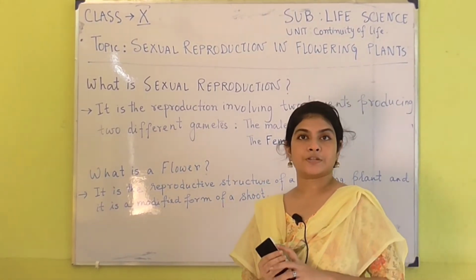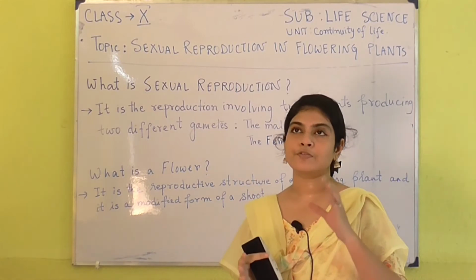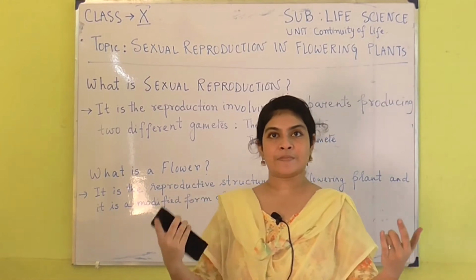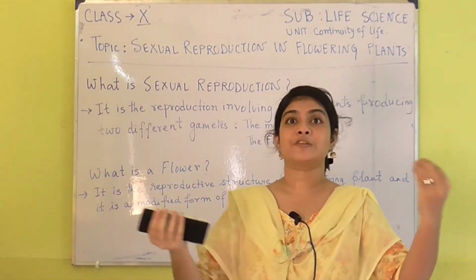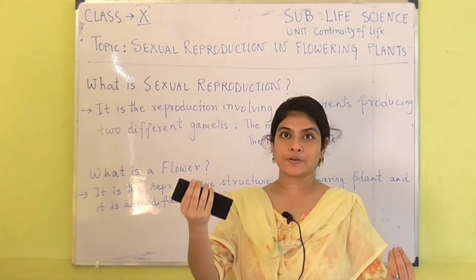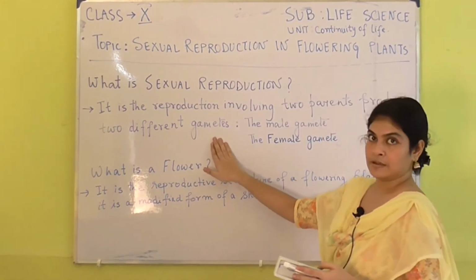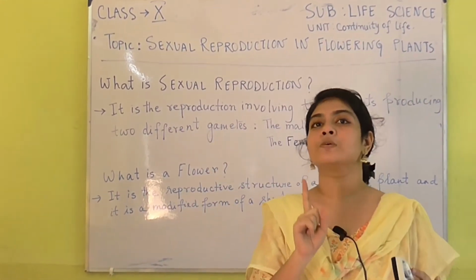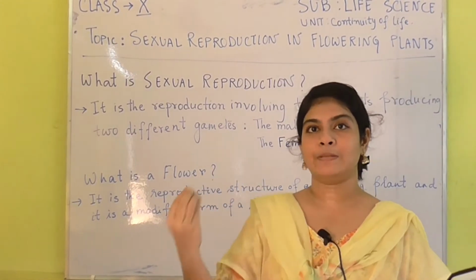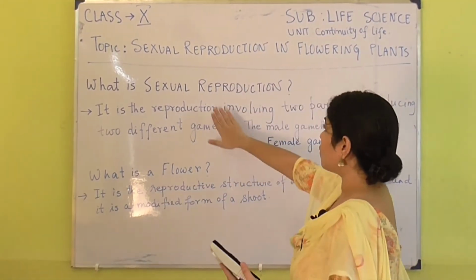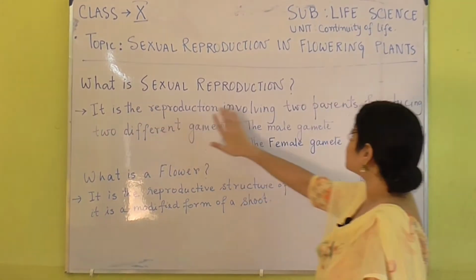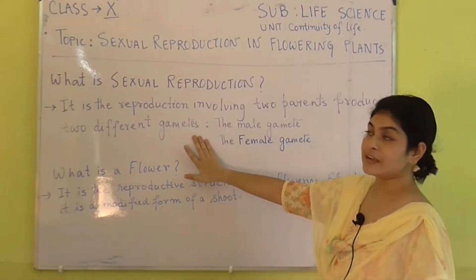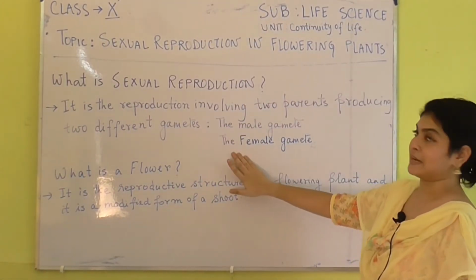Sexual reproduction is the type of reproduction which involves two different kinds of parents, a male and a female, which produce two different types of gametes, the male gamete and the female gamete. There is another type of reproduction, asexual reproduction, but that involves only one parent. You don't need a male gamete and a female gamete for that. So sexual reproduction is the reproduction involving two parents producing two different gametes, the male gamete and the female gamete.